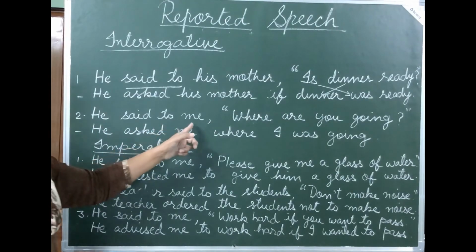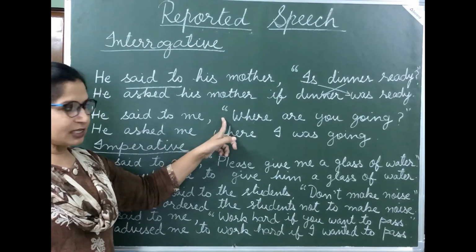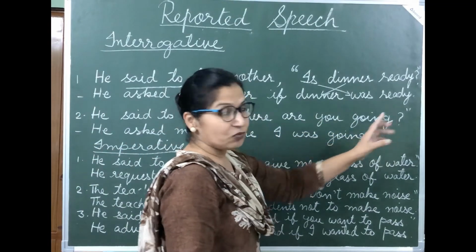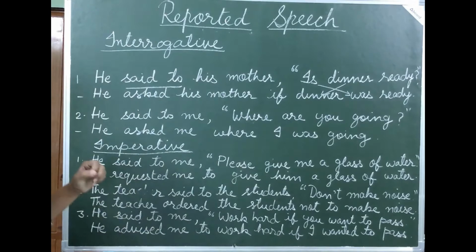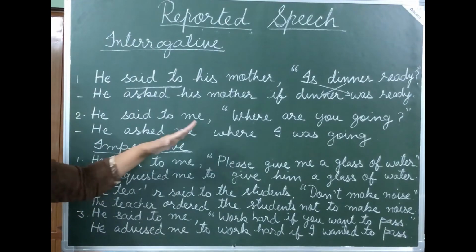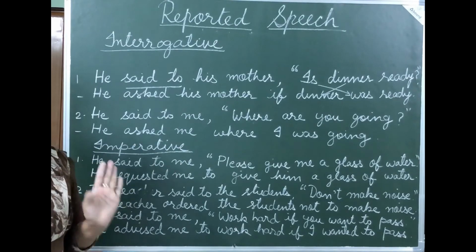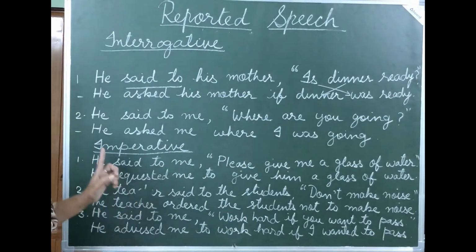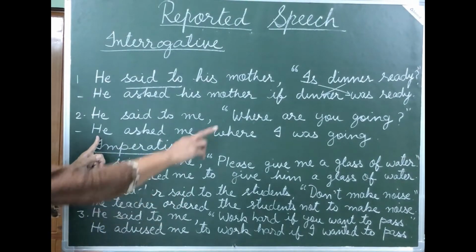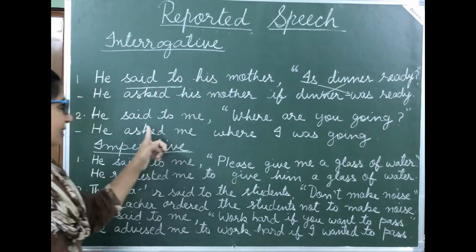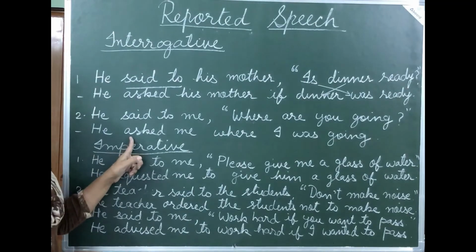He said to me, comma, inverted comma start, "Where are you going?" Question mark, inverted commas closed. Now how to change this? I have told you in WH questions, no conjunction is required. So whenever you see a question mark at the end, this "said to" changes into "asked."